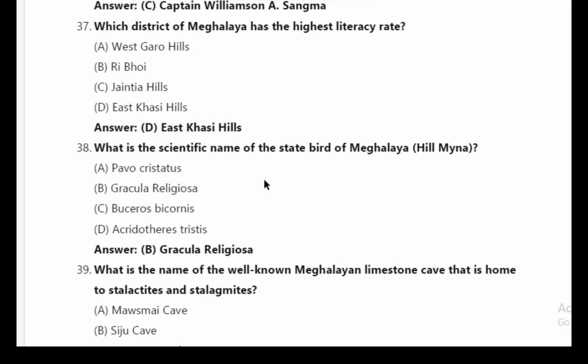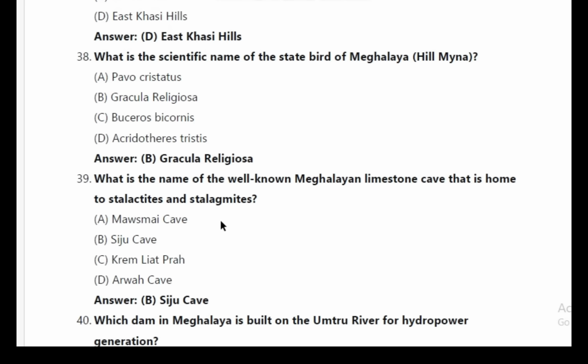38. What is the scientific name of the state bird of Meghalaya? Hill myna. Answer B, Gracula religiosa. Kanai scientific name, kanai hill myna, kanai common name.